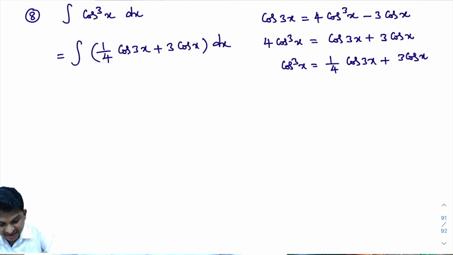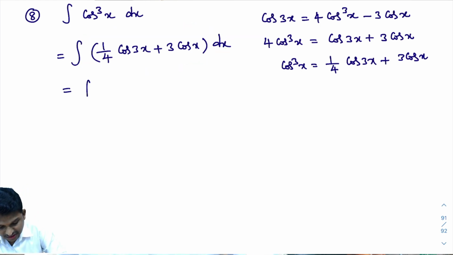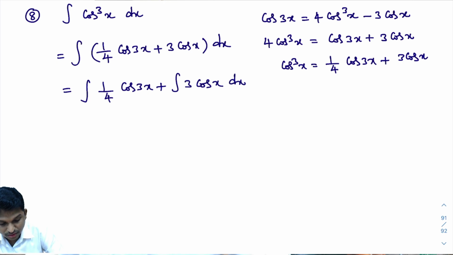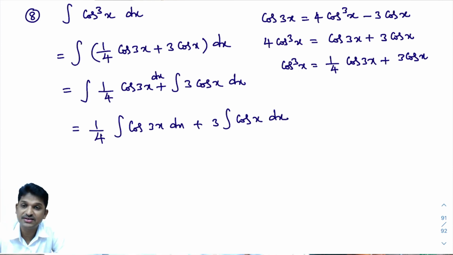Now I need to integrate this. How to integrate this? I'll integrate each and every term like this. The integral of 1 by 4 into cos 3x dx plus the integral of 3 cos x dx. Here 1 by 4 is a constant. You take 1 by 4 outside the integral: 1 by 4 into the integral of cos 3x dx. Here I forgot dx. Plus here 3 is a constant, na? You take it outside the integral: 3 into the integral of cos x dx. I hope you are all understanding.